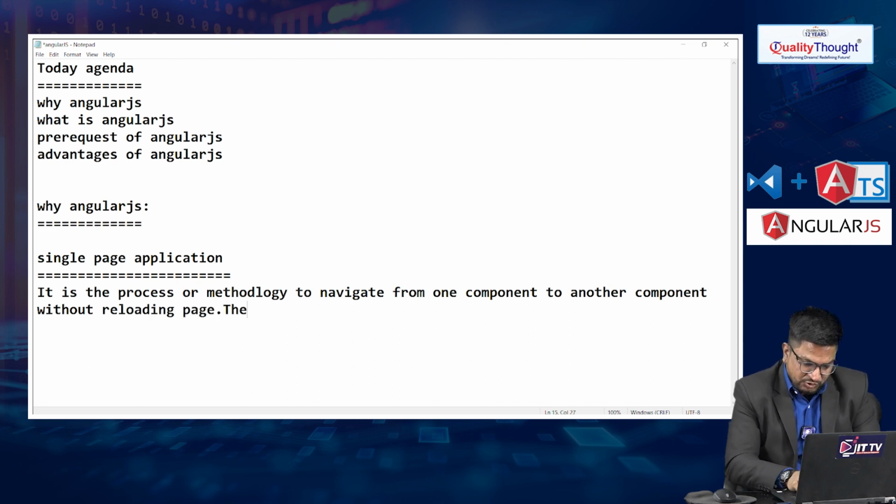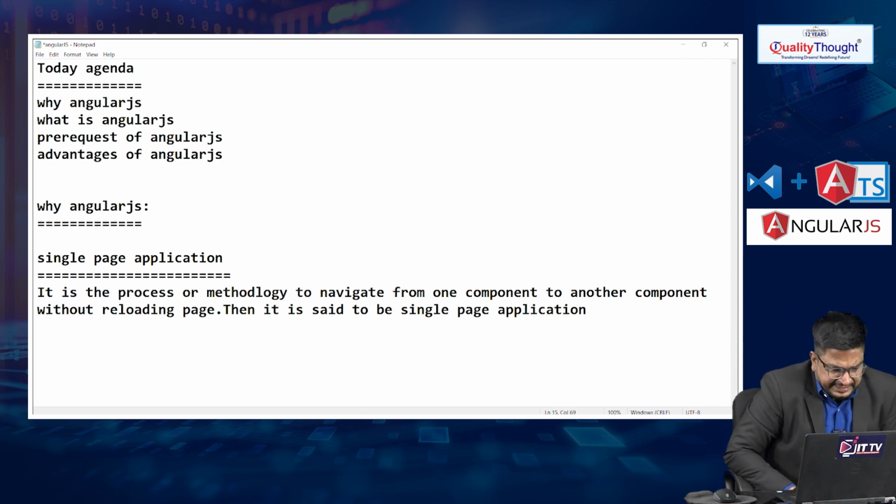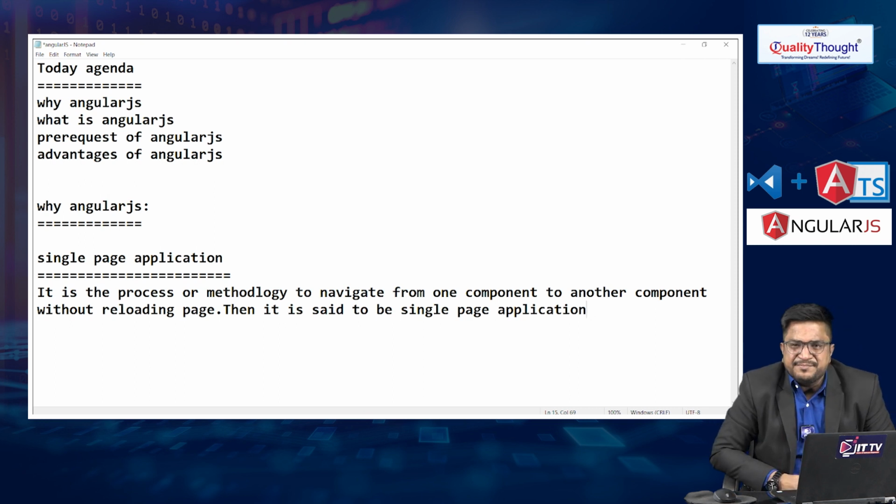Then it is said to be a single page application. So what are the benefits of developing a single page application?